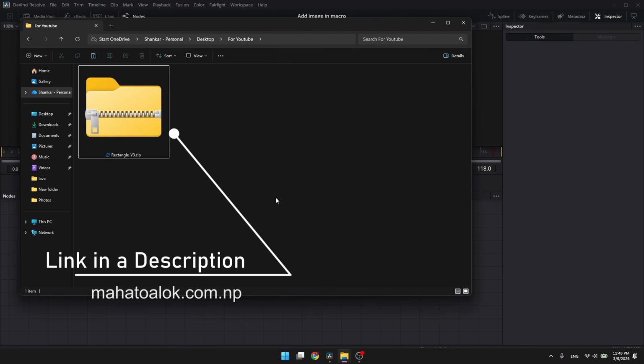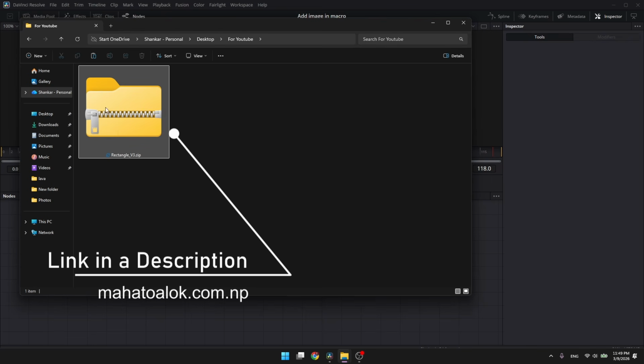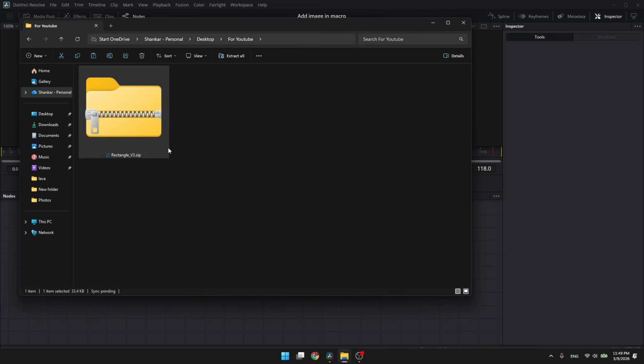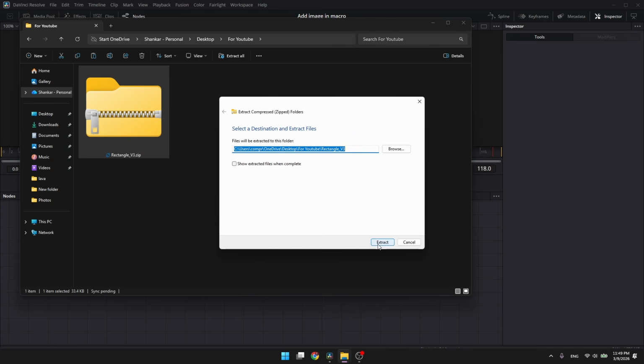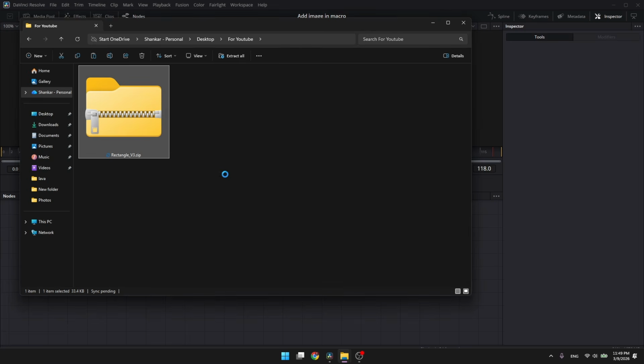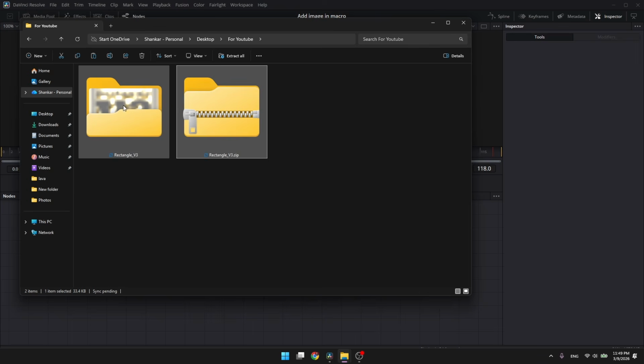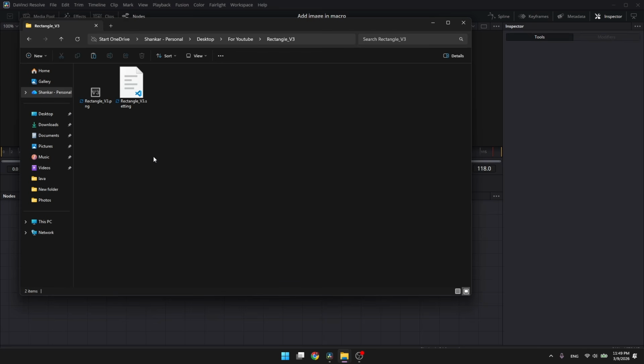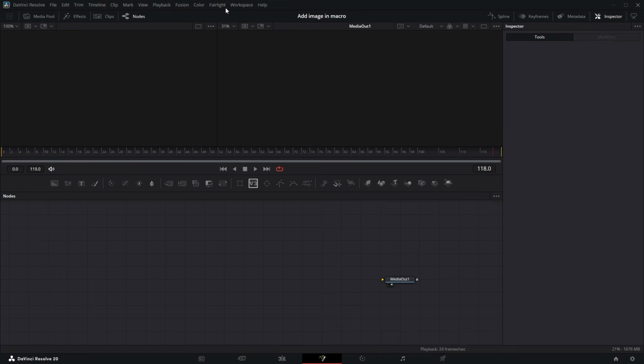After you install that, you see this Rectangle V3, then extract from here or right click, then extract. After you click the extract button, here is also an extract button, click that, then you see two files. Copy both files.